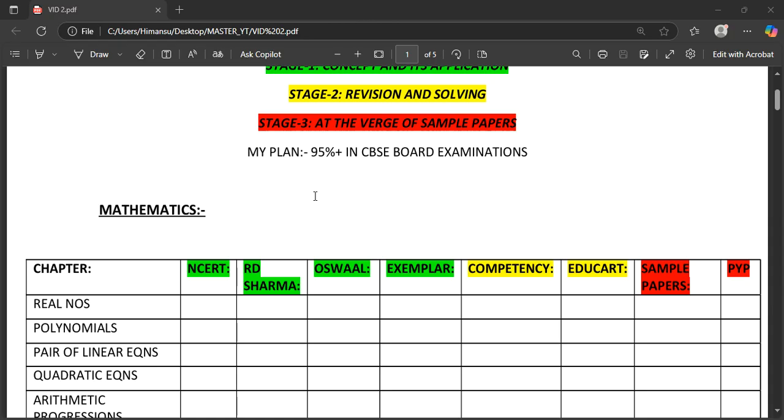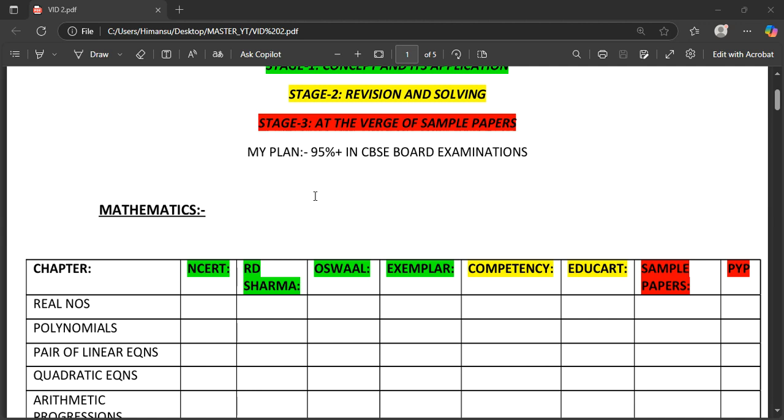It has question answers and mind maps, and the question answers are divided section by section. Some are competency questions, some are from very good books, some are previous year questions, some are from the NCERT questions. So there you are going to find all the various types of questions topic wise.